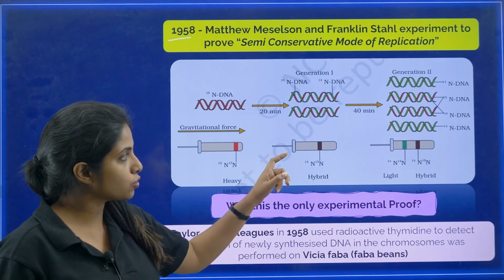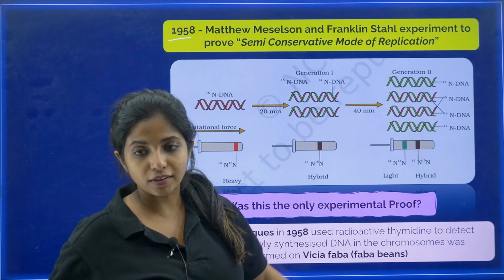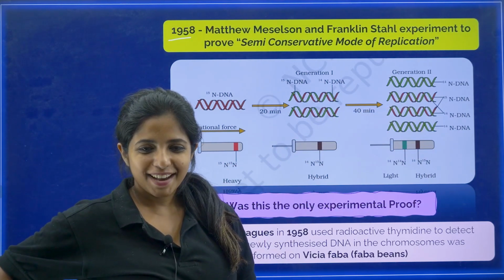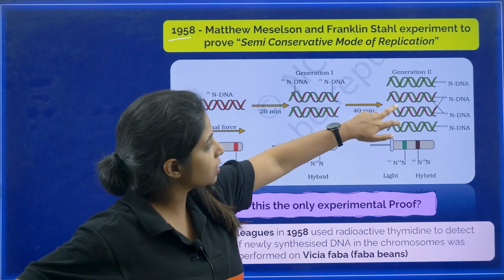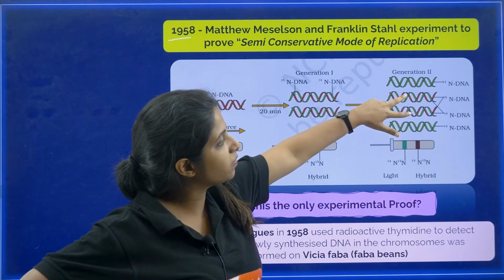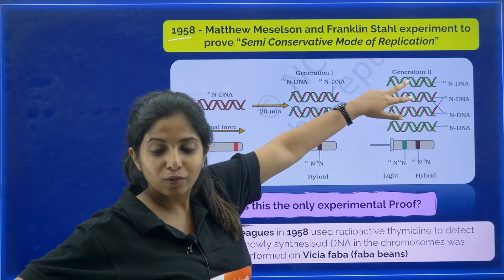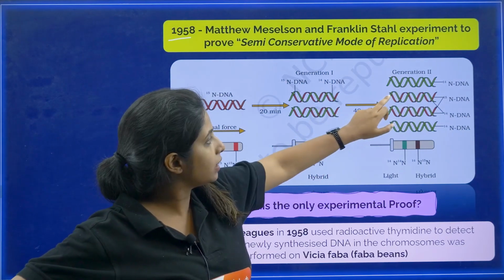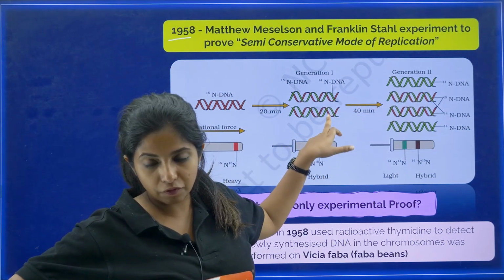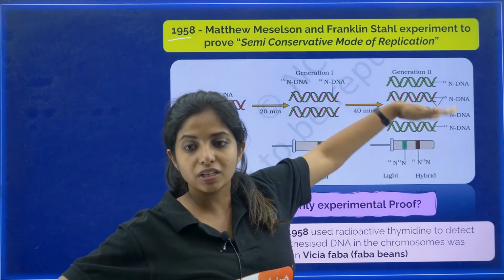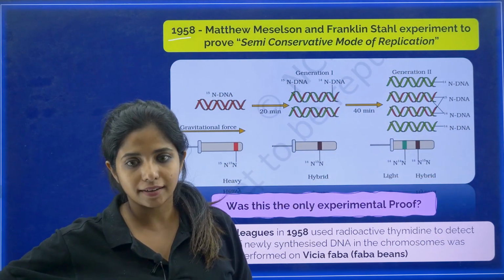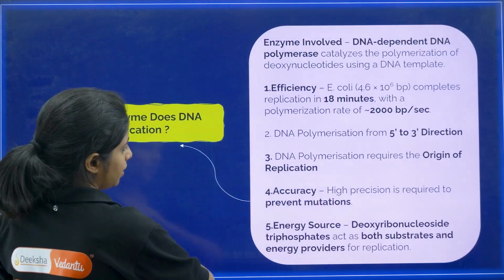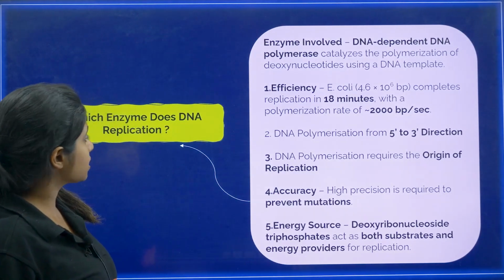Okay, here E. coli was used. Now if you are asked what happens after 60 minutes? So anyway, in all the generations you will find two hybrids. Okay, you will be finding two hybrids, that is for sure. Because the parental strand, the red one, will always be there. Two of them were there from the start, it will be there. Okay, rest all will be green. Cool? Chalo.